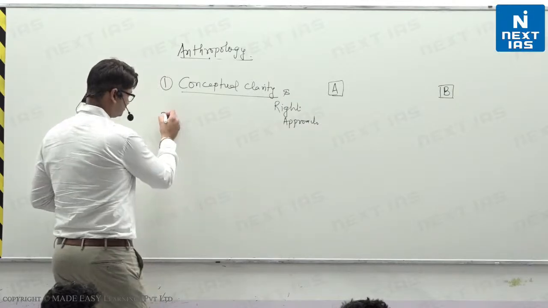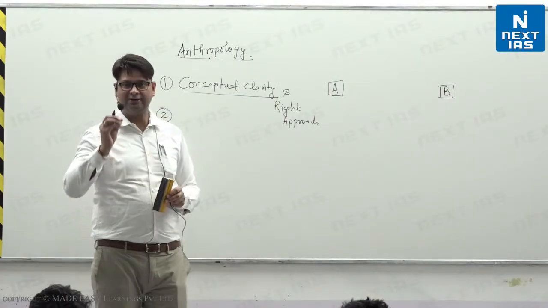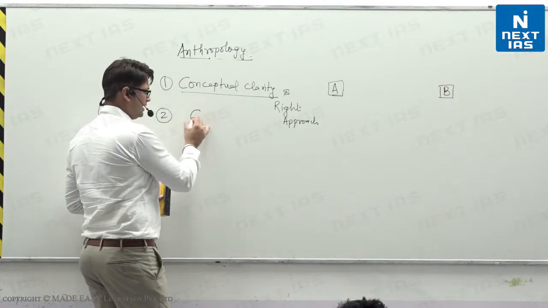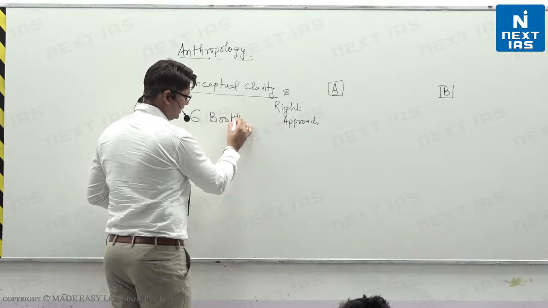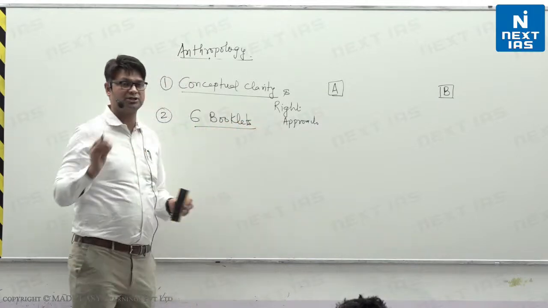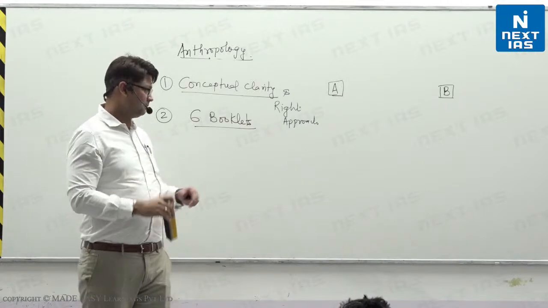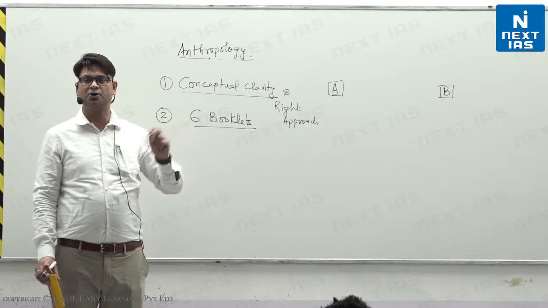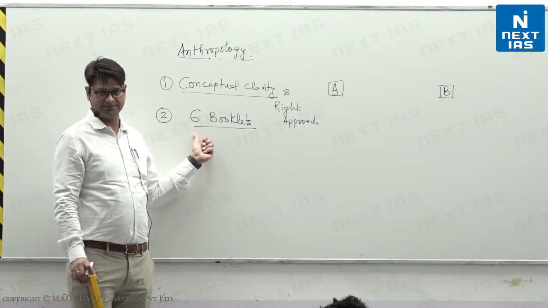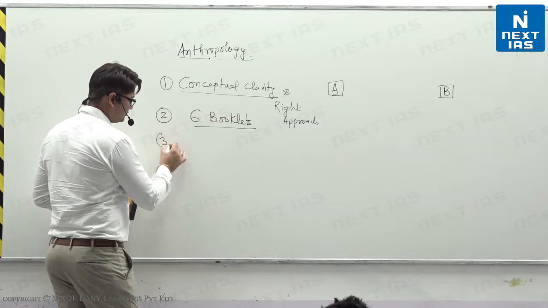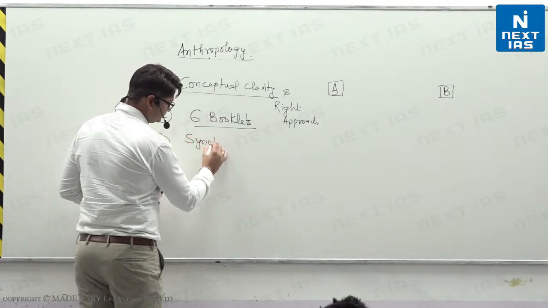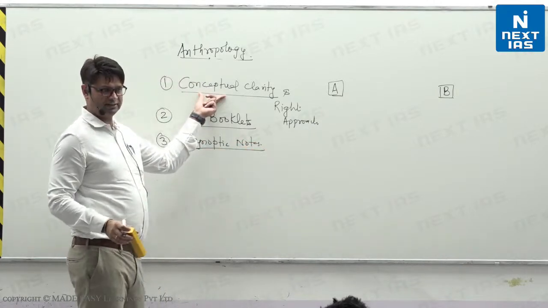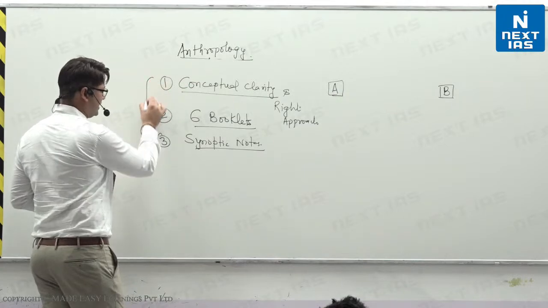The second thing is that you will have the study material. We will have 6 booklets, right? And these 6 booklets are prepared by me only, right? They will cover everything that you need to study. You need not go anywhere beyond these 6 booklets, right? Everything that is there in the anthropology books is available here in these 6 booklets, right? Third thing, you will have synoptic notes within the class, right? That will help you to revise whatever you have covered in the class. So these 3 things are your understanding part.